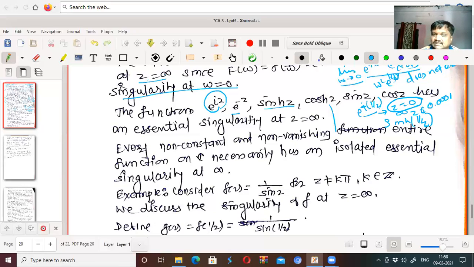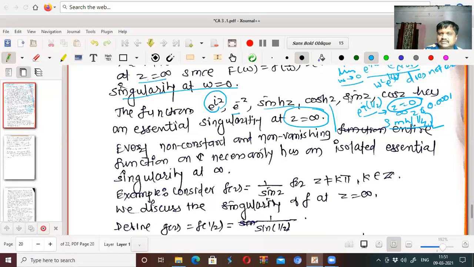Therefore, sin h 1 by z, cos h 1 by z has an essential singularity at z equal to 0. Therefore, sin hz, cos hz, and similarly sin z, cos z have an essential singularity at z equal to infinity each.